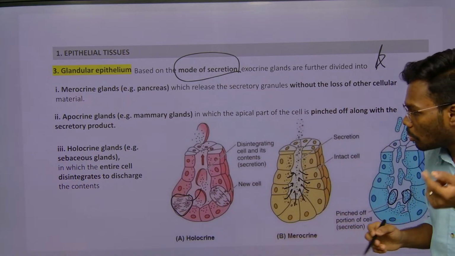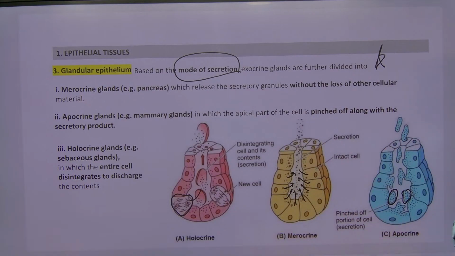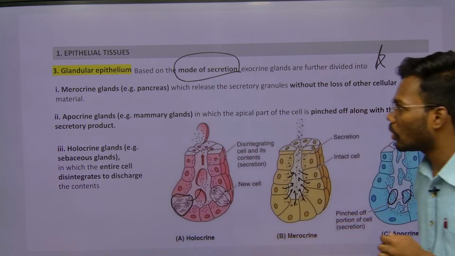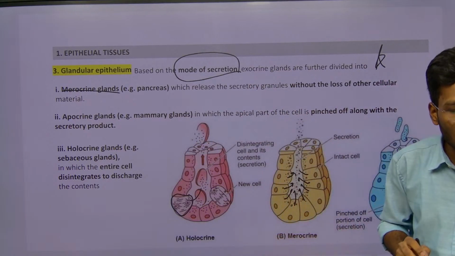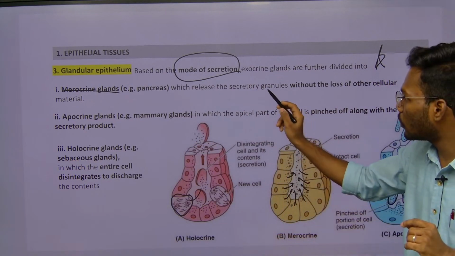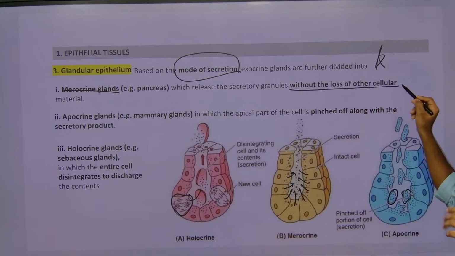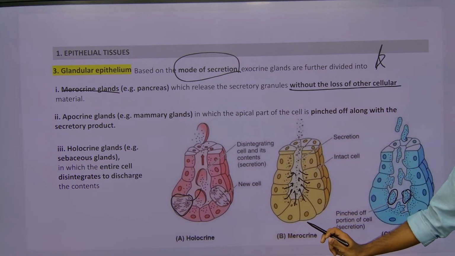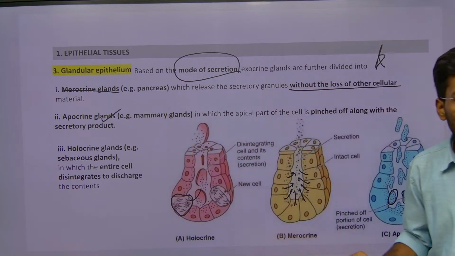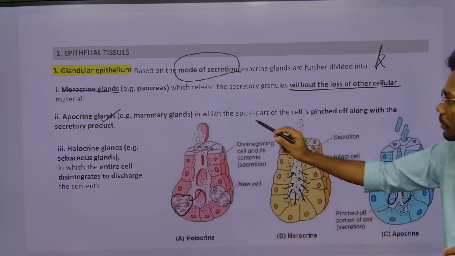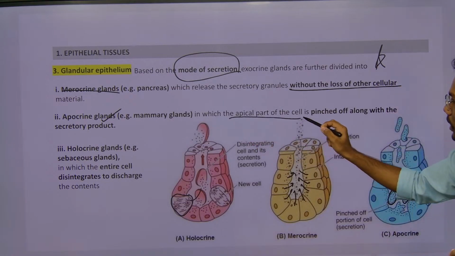So based on the mode of secretion, we classified multicellular glands into three different kinds. One is what? Merocrine glands. The example you need to remember: merocrine glands, pancreas. If you see, without the loss of any part of the cell, is there any loss here? No, there is no loss. Next gland, apocrine gland, example is mammary gland. If you see, the apical part of the cell is pinched off.